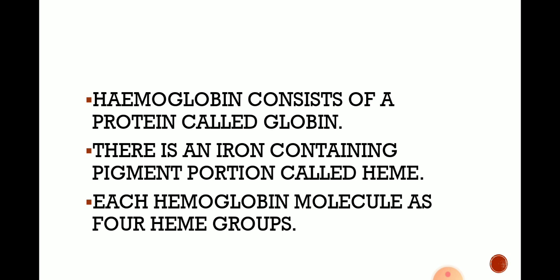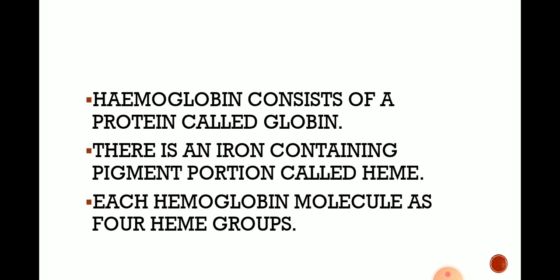Each heme group is attached to the globin. Hemoglobin consists of a protein called globin and an iron-containing pigment portion called heme.